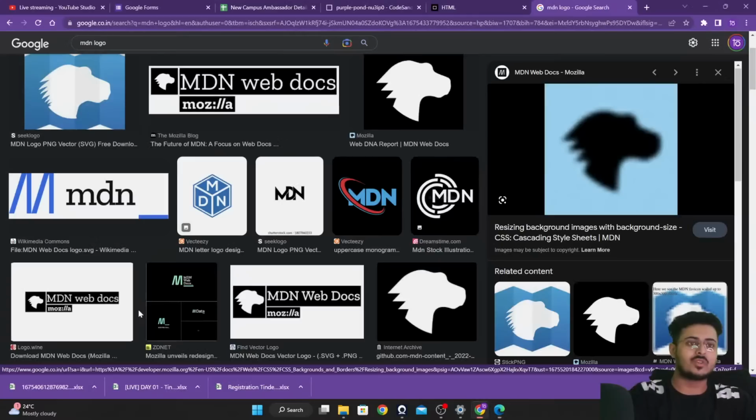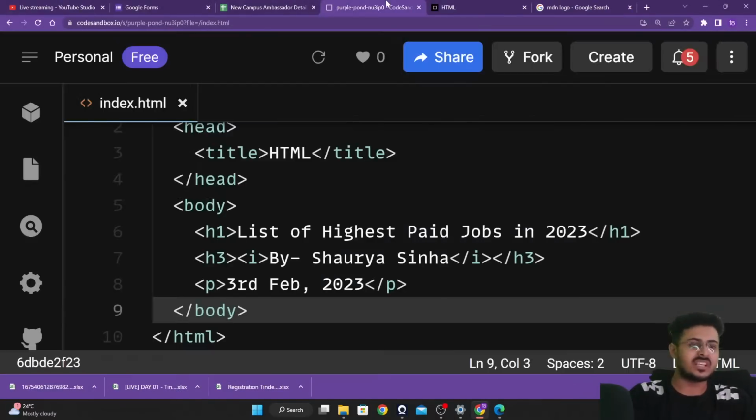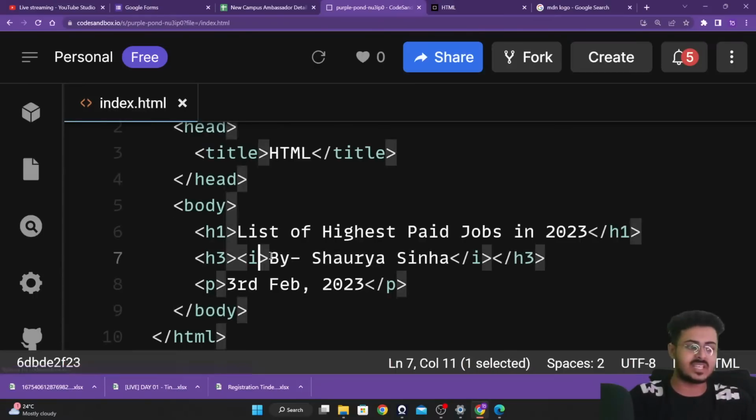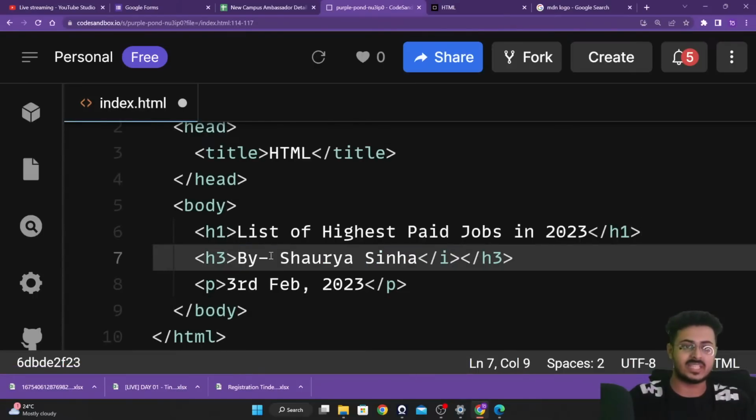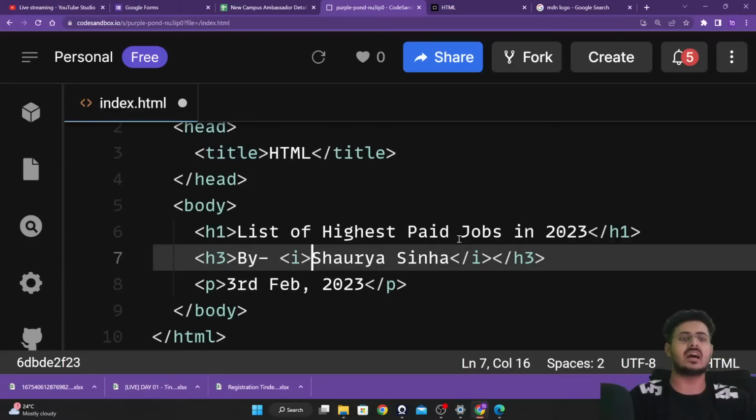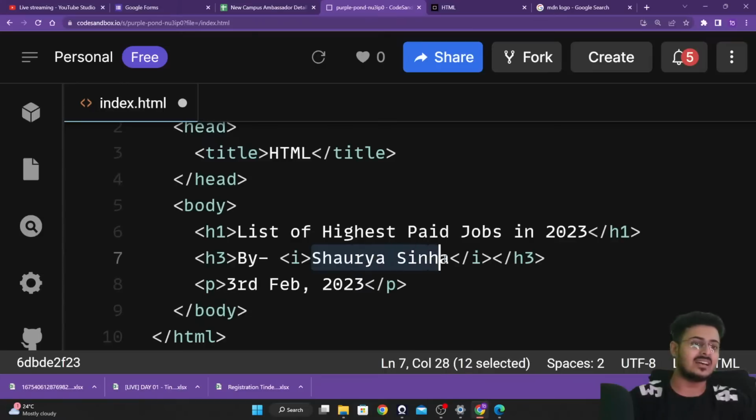So we'll go back to our code and change it. Amazing that you guys were able to find it. Even I was not able to see it. We'll remove the opening i tag from before "by" and put it after "by" itself. So only Shaurya Sinha is present between the opening and the closing i tags. We'll save this right away.